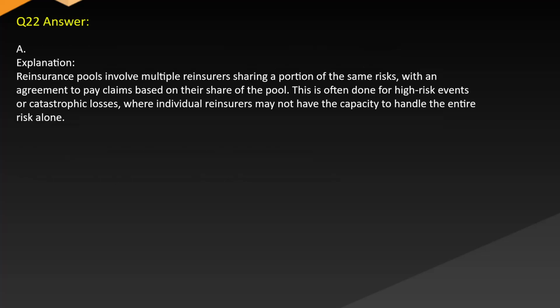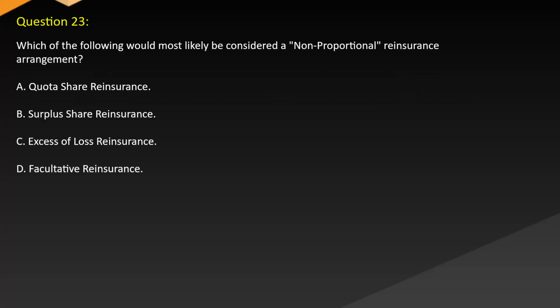Answer A. Explanation. Reinsurance pools involve multiple reinsurers sharing a portion of the same risks with an agreement to pay claims based on their share of the pool. This is often done for high-risk events or catastrophic losses where individual reinsurers may not have the capacity to handle the entire risk alone. Question 23.